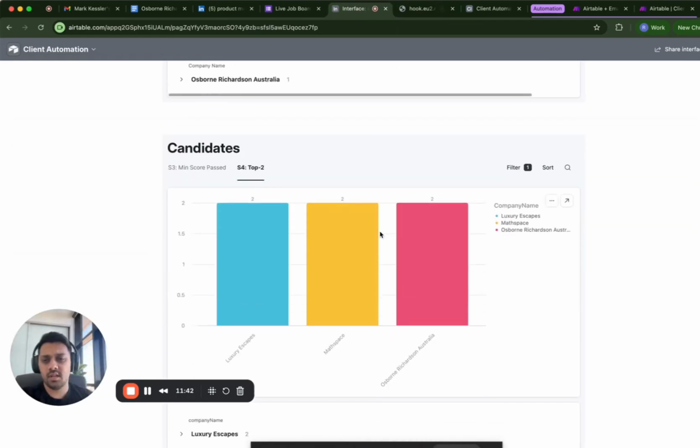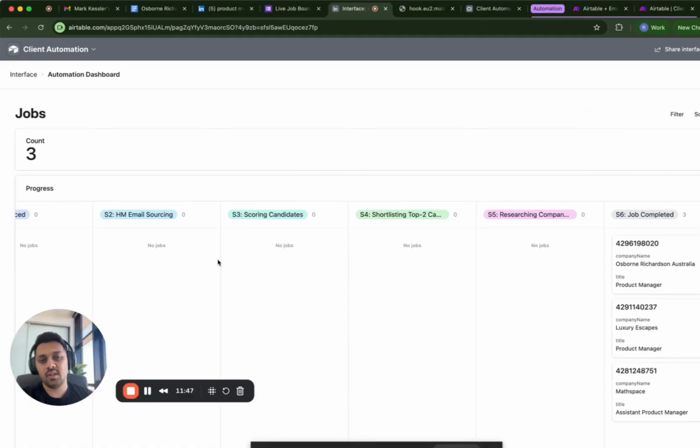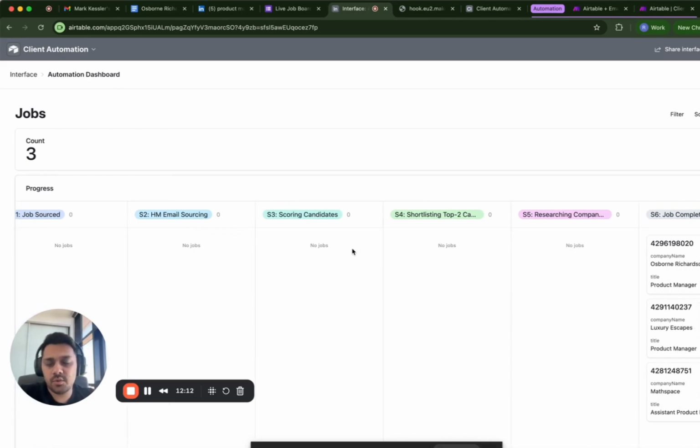I had just set it to do 3 jobs at the moment. You can set it to cover 200, 500, 1000 jobs, however many you want. It's pretty simple. It's very flexible. It can work with anything. So right now I've got this candidate database locally with me. It can integrate to any ATS, any CRM, or even if you're storing in Google Sheets. Heck, it can even do it if you just drop in the Google resumes. So it's pretty flexible. Any step can be extremely customized as per your requirements.